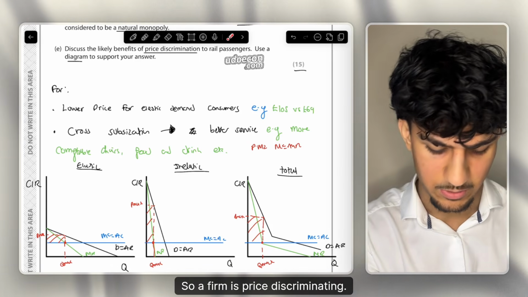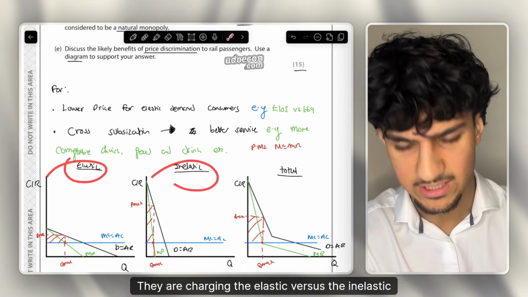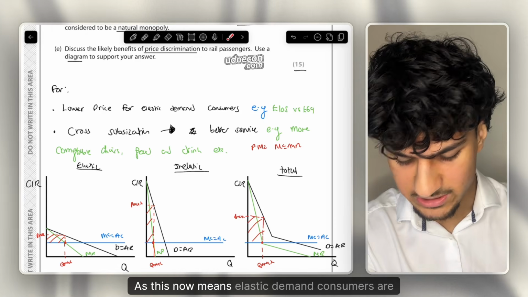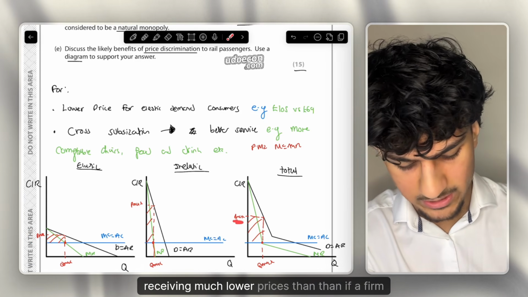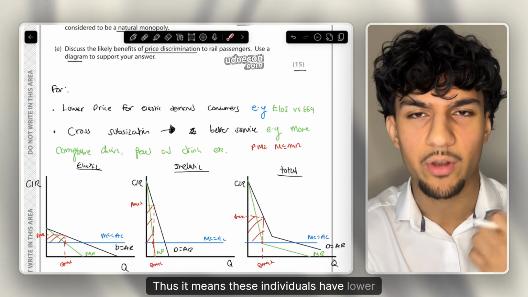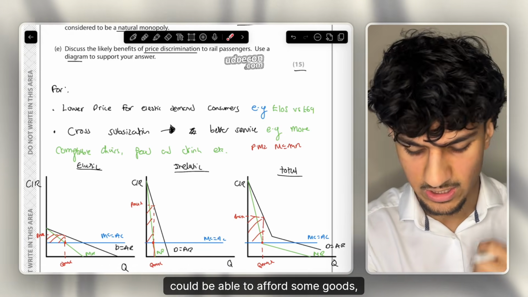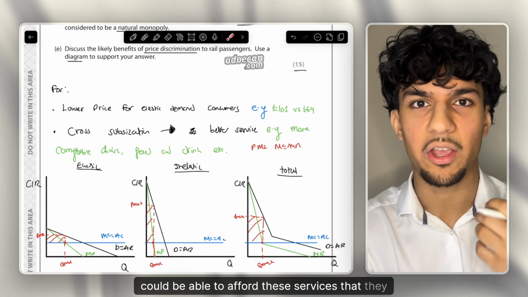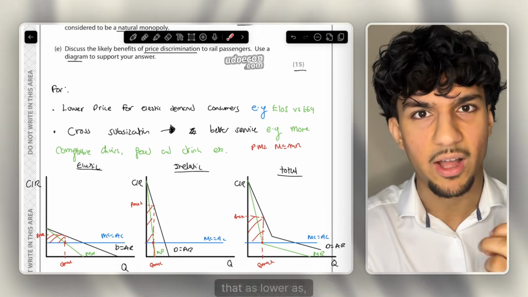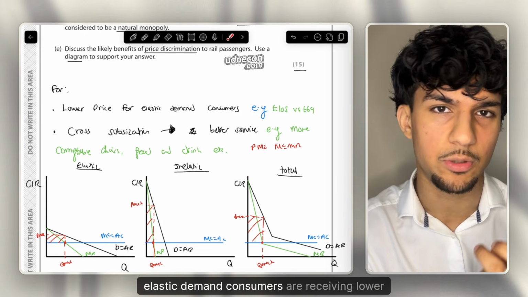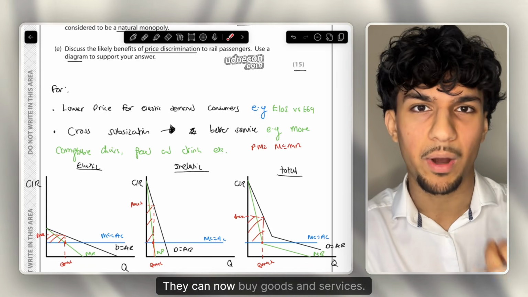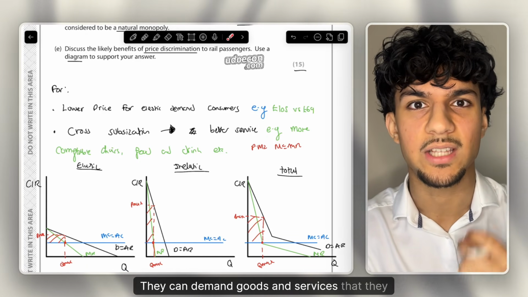So if a firm is price discriminating, they are charging their elastic versus the inelastic demand consumers 2 separate prices. Why does this help fight our case? As this now means elastic demand consumers are receiving much lower prices than if a firm was not price discriminating. Thus it means these individuals who have lower incomes could be able to afford some goods, could be able to afford these services that they could not before. Therefore, it can be a massive advantage of price discrimination that as elastic demand consumers are receiving lower prices, it can help reduce a level of inequality. They can now buy goods and services, they can demand goods and services that they couldn't before.